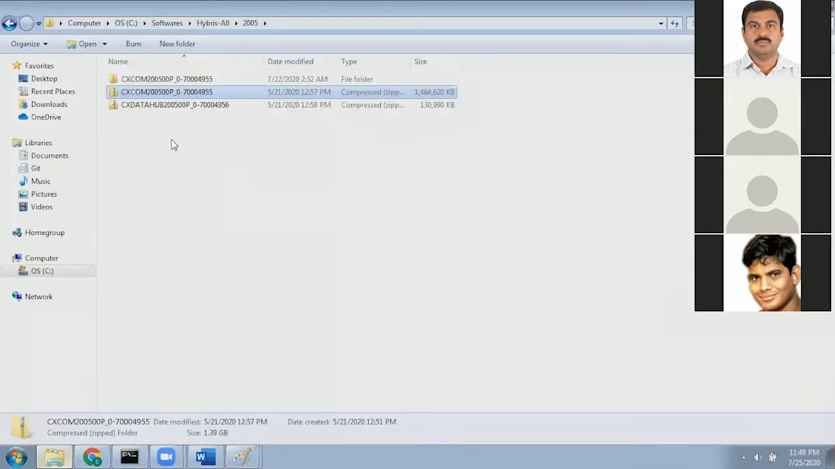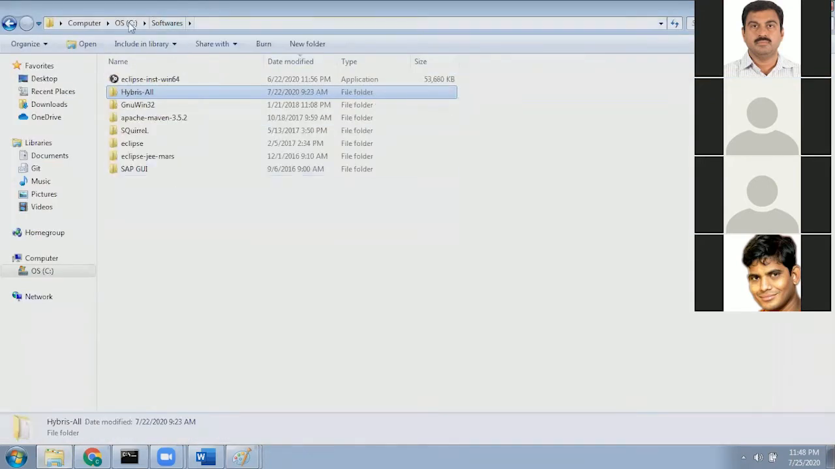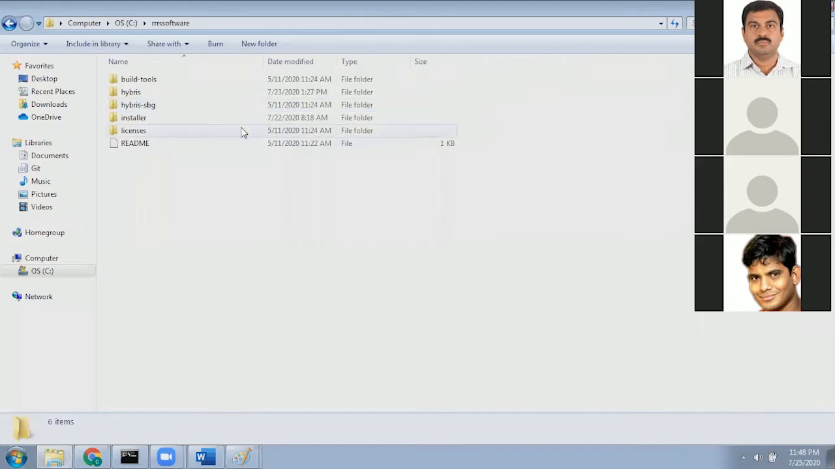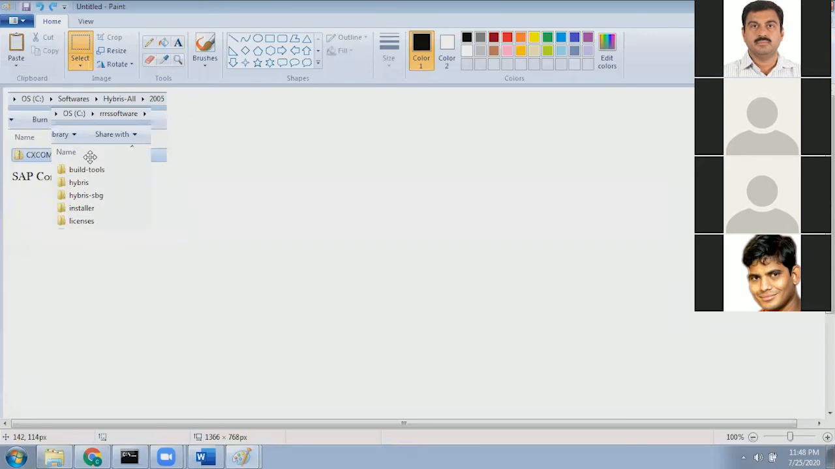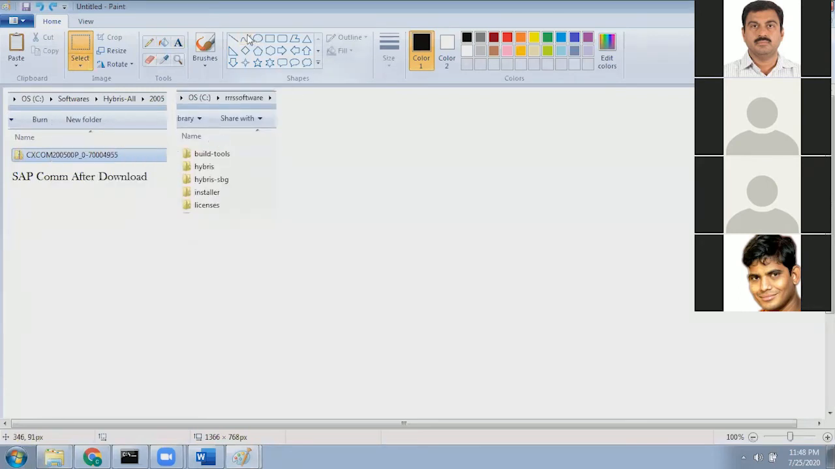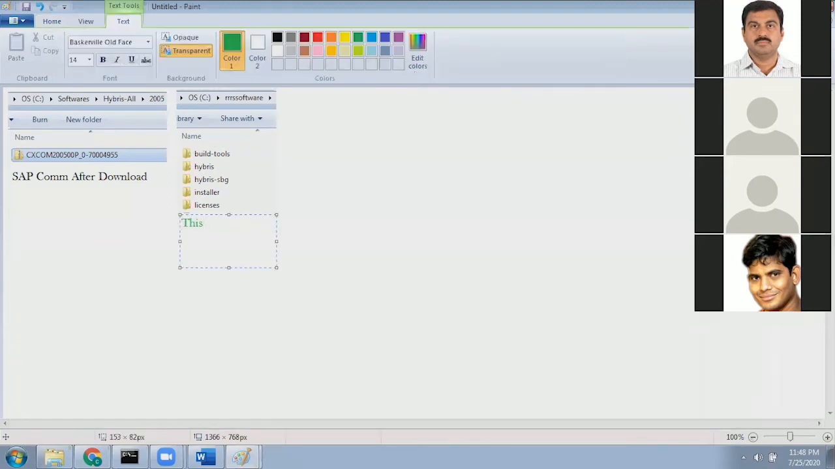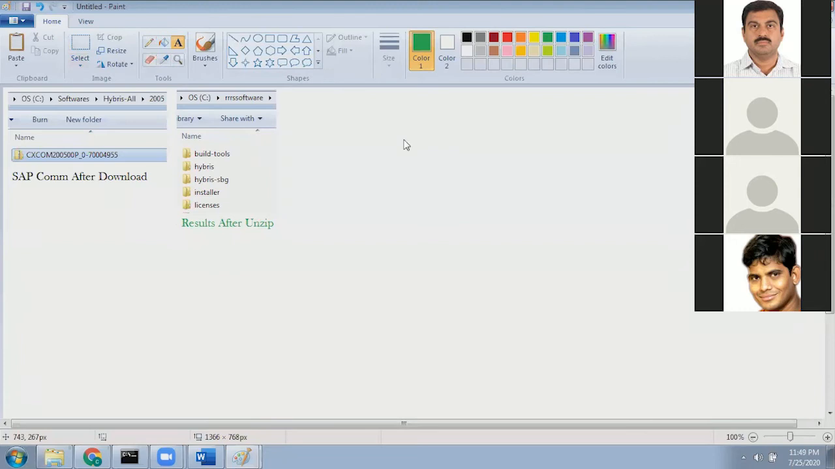After download, you can see it is a zip file, right? So I have unzipped it. This is the result after unzip. I did not do anything, I just unzipped it. Please understand each and every point. I'll try to answer all your questions after some time.